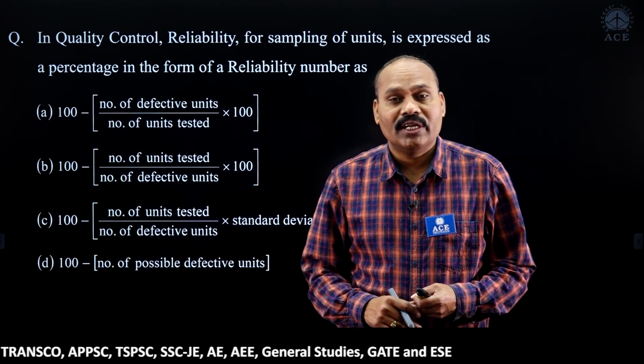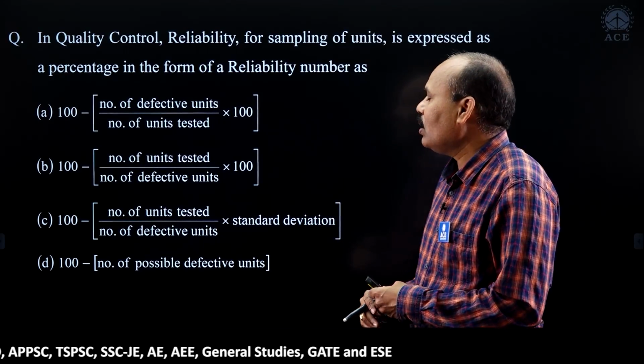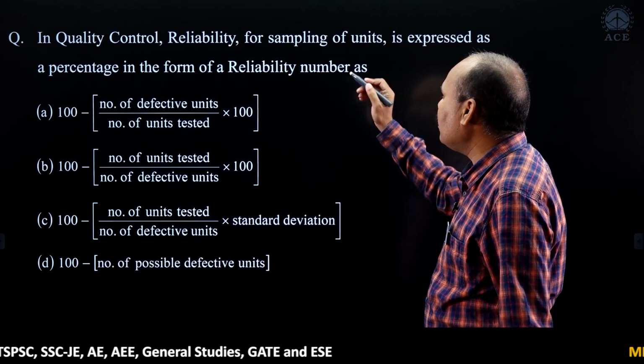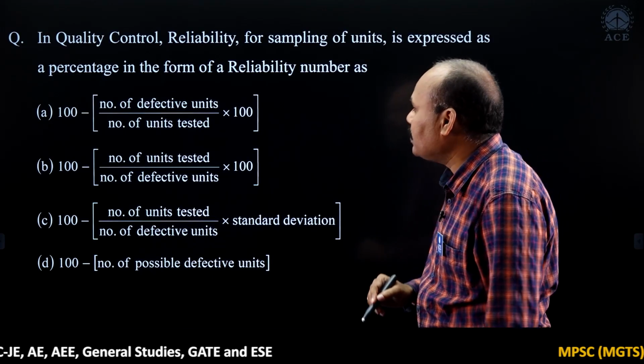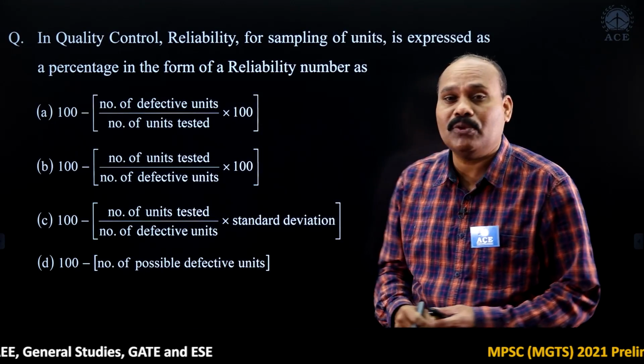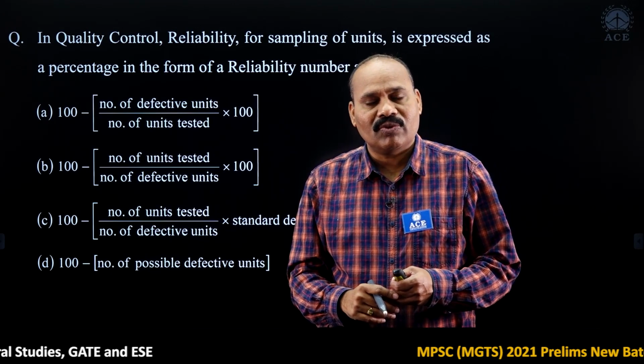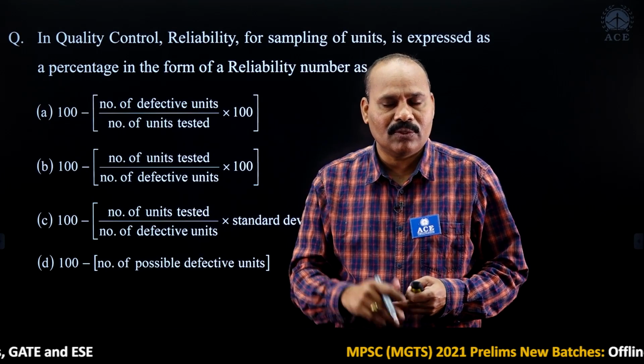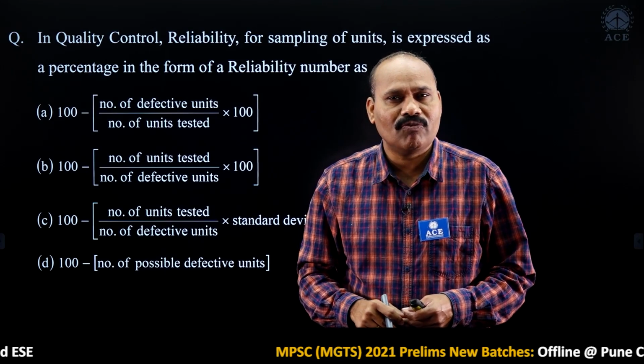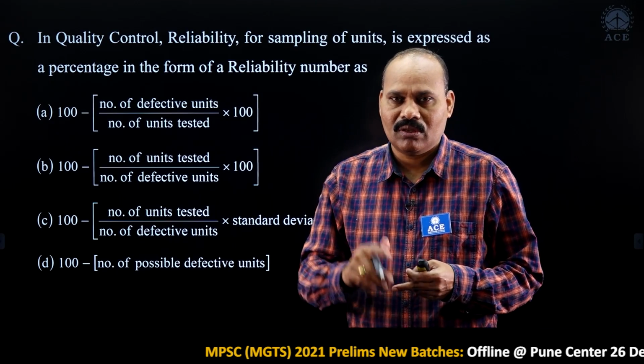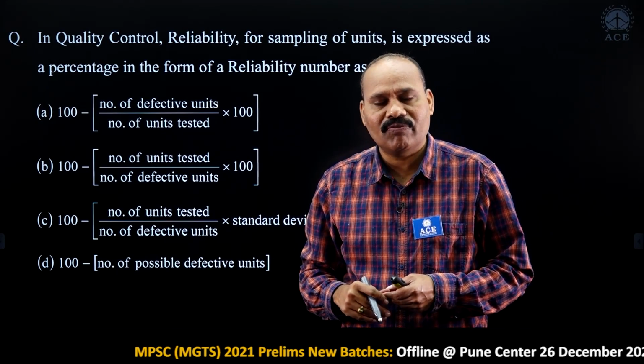So this question is related to reliability. In quality control, reliability for sampling of units is expressed as a percentage in the form of a reliability number. So what is reliability? Reliability is equal to 1 minus probability of failure.